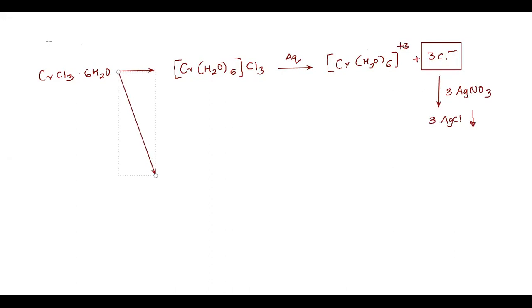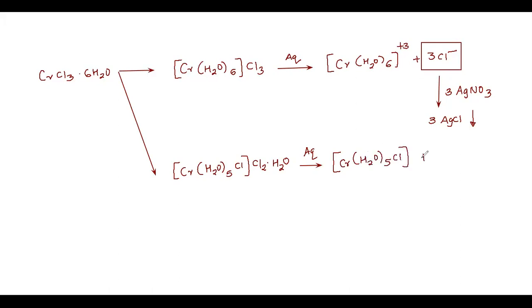and it will produce 3 times AgCl white precipitate. On the contrary, if you take another isomer of it, [Cr(H2O)5Cl]Cl2, now I'm taking H2O 5 times, 1 chlorine exchanged in place of water. So how will this ionize? This will be [Cr(H2O)5Cl]2+ plus 2 times Cl minus. The water of crystallization merged with water cannot be seen here. This will be plus 2. Now this 2Cl minus will combine with silver nitrate to form 2 times AgCl.